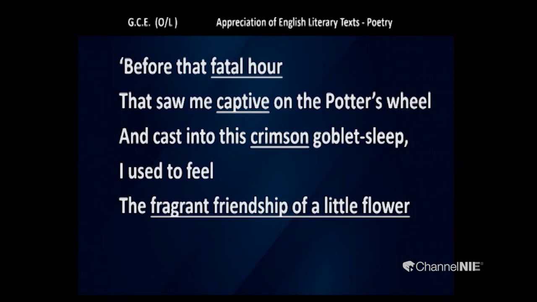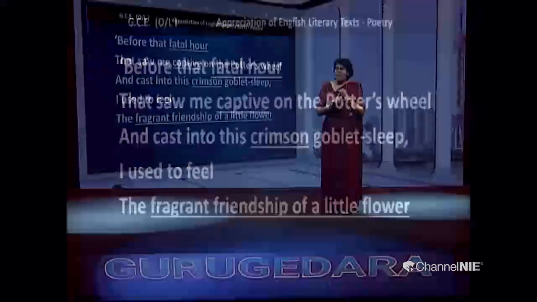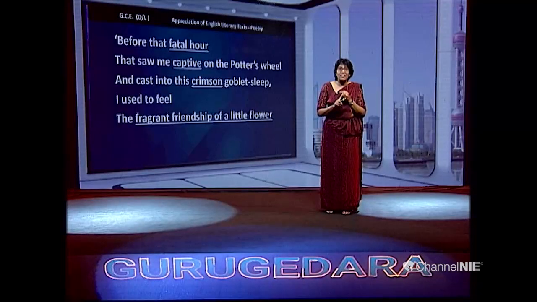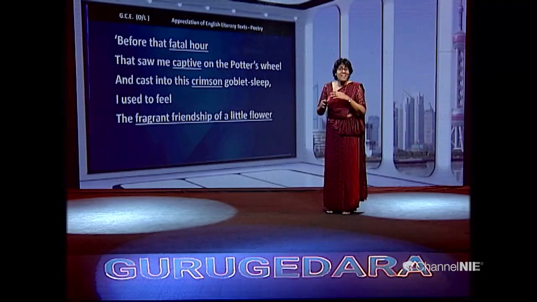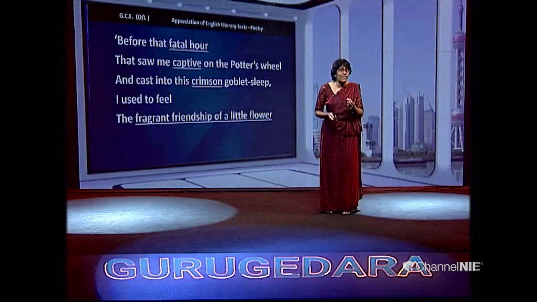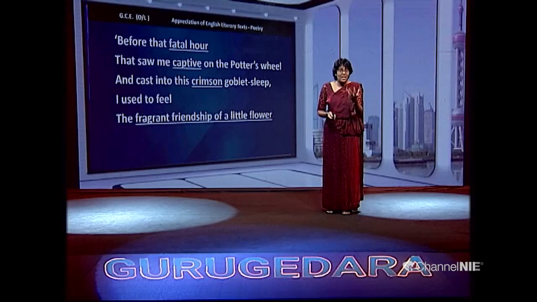The goblet now recalls its past. You can see three things. First, it wanted to run away. Second one, feeling very sorry, felt very sad. Next, he is enjoying, recalling his past friendship with a little flower. Not very big flowers. It's not with anything else. It's a little flower. And this is further highlighted, the theme is highlighted.